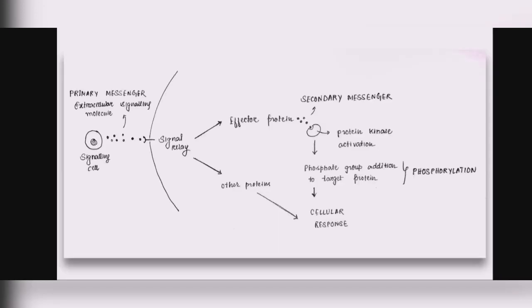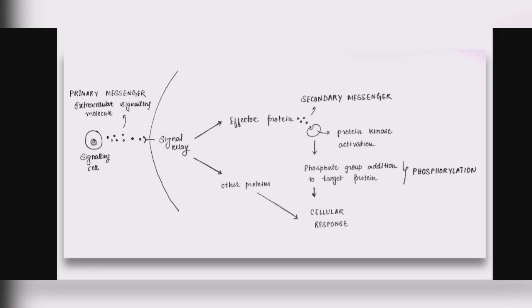So the entire process of signaling, that means the overview of signaling, is a very elaborate topic. If you want to make notes out of it, it will be very descriptive and it will go for pages, and hence I made this short diagram so that everything can be understood in just one diagram only. So making notes out of it is completely your choice. You can either replicate it the way that it is, or you can make your own notes out of it, and this completely depends on you.